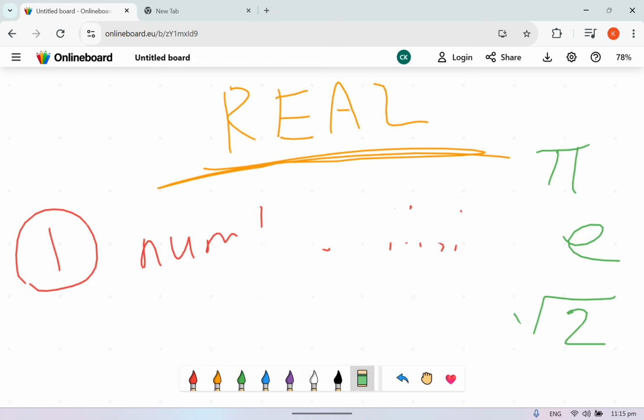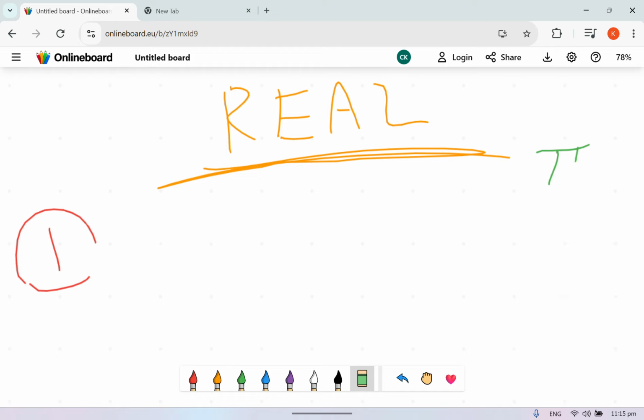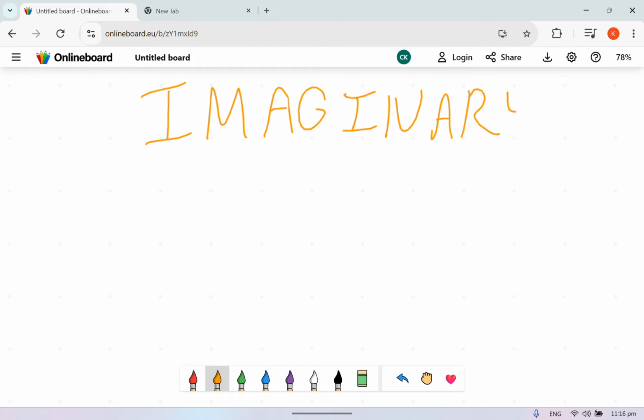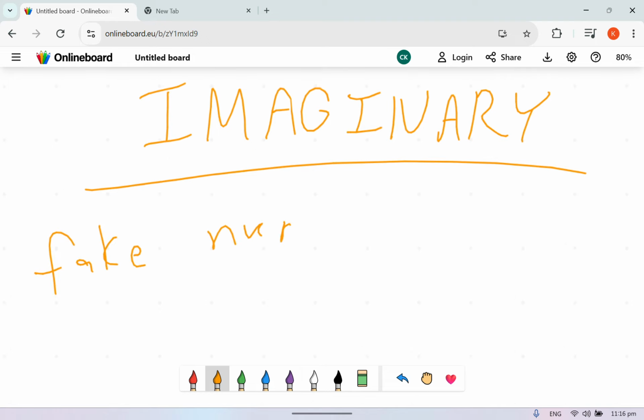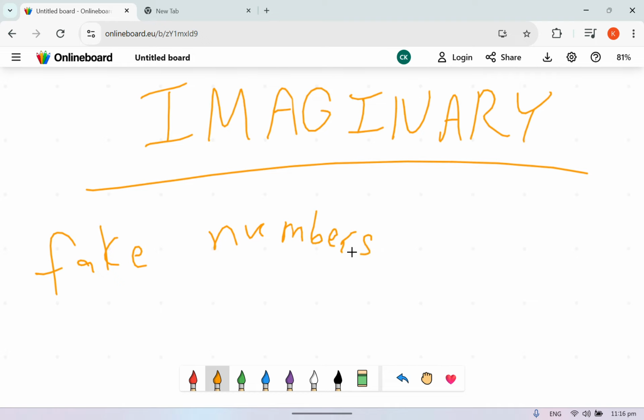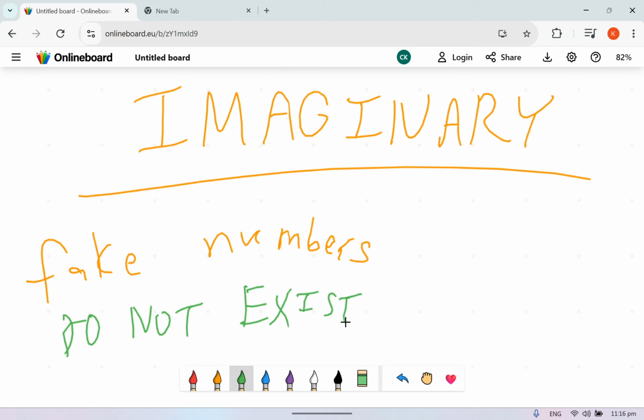Are there numbers that are not real? So, the last version of numbers, and later we'll do a quick revision. The last version of numbers are numbers that aren't real, which are called imaginary numbers. Now, imaginary numbers are numbers that you think of yourself. It's like fake numbers. They don't exist. Okay? They do not exist. So, then a lot of you are asking me, wait, what? Give me an example of numbers that don't exist, right?